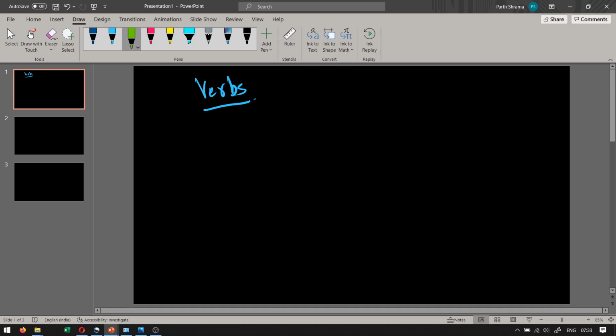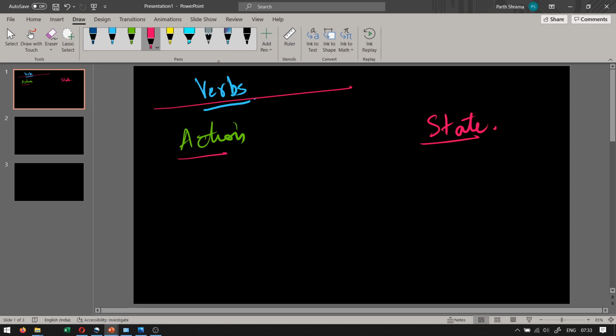So today let's learn something about verbs. What are verbs? I'm sure all of you know something about verbs, but let's do a brief recap still. Verbs are words that describe an action or a state. That is the simplest definition of a verb.